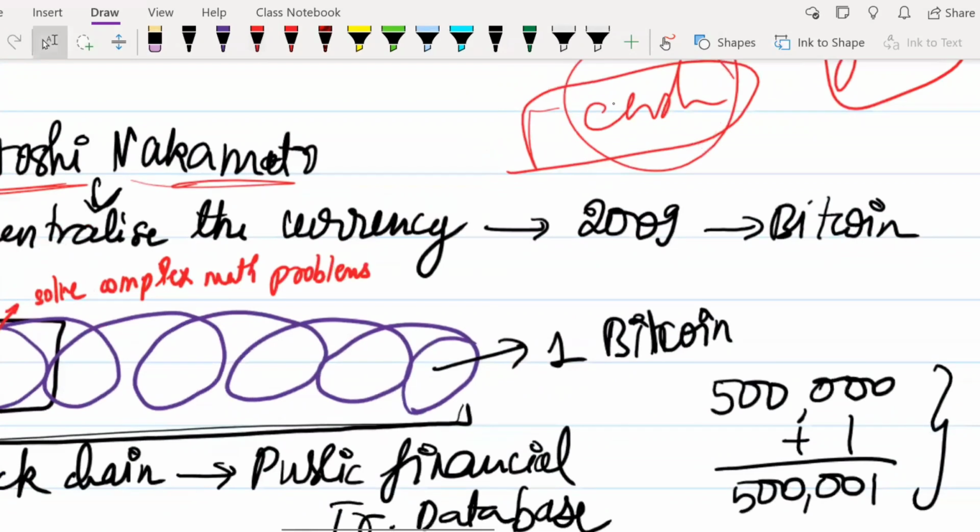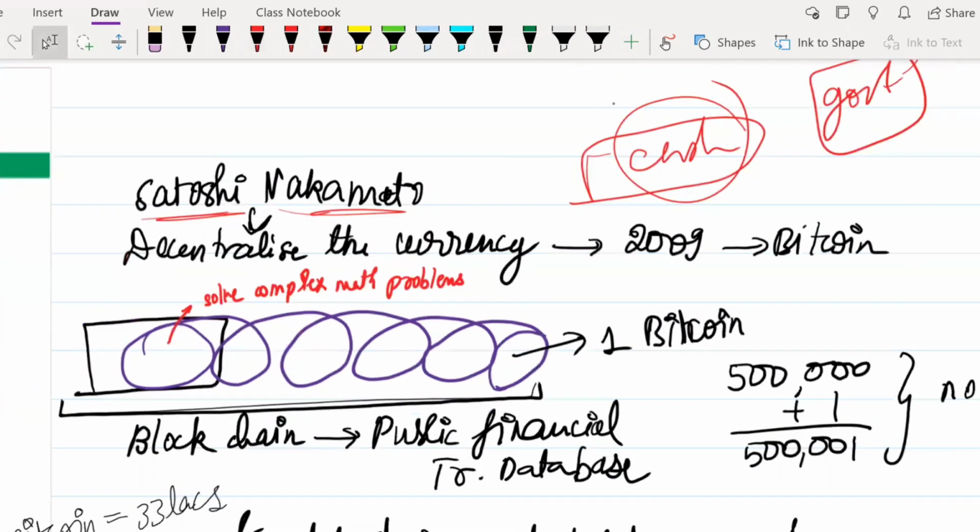So this person, Satoshi Nakamoto, gave a thought. He asked why we need to give this authority to the government. Why cannot the currency be decentralized? Decentralized means that normally anybody could have the power to make or issue money.